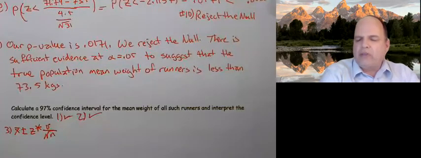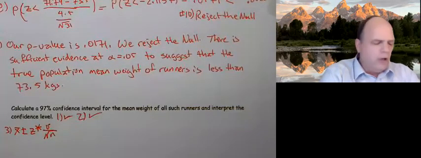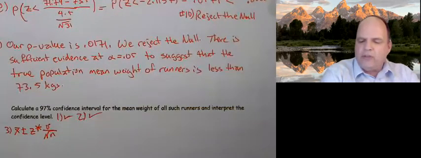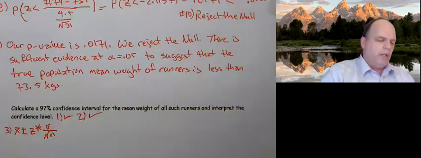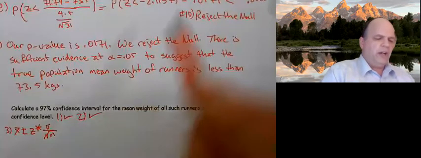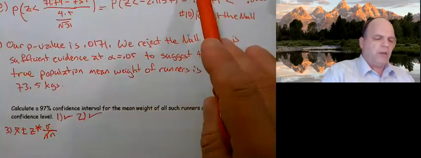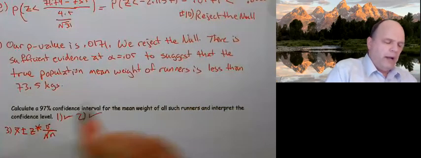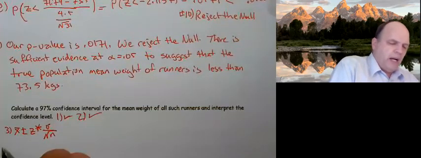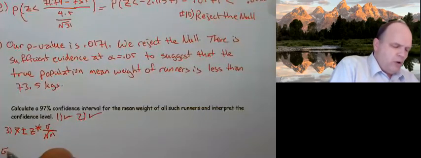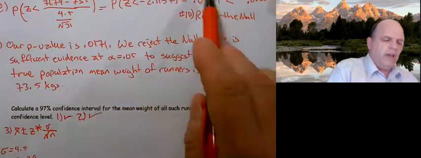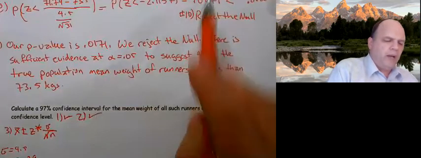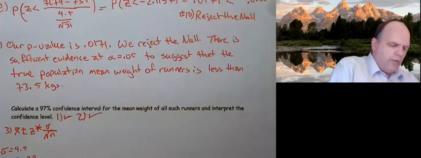So that right there is the formula. They ask us to enter data. We don't have data to enter. So then we need to come up with our list of things that we have to put in. Well, we need to put in the standard deviation, the X bar, and our sample size. I'm going to list these down here. My standard deviation is 4.5, my X bar is 71.79, and we have an N of 31.